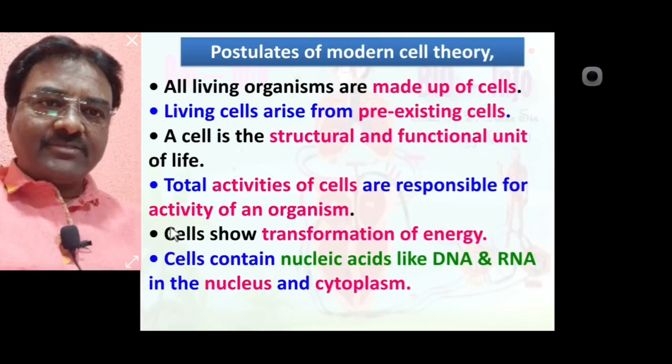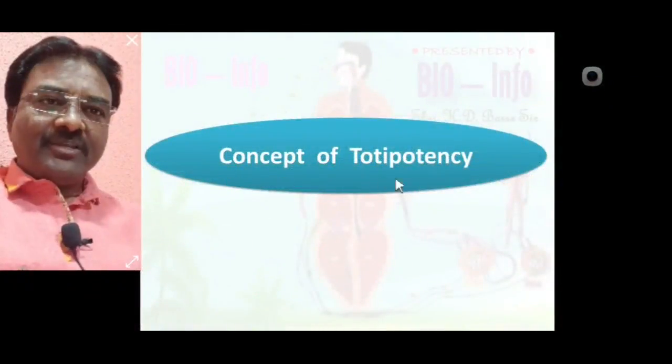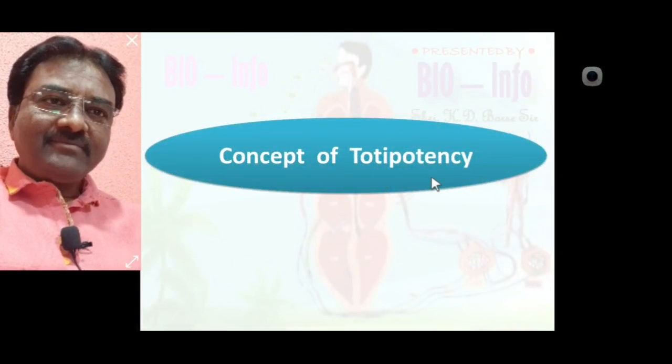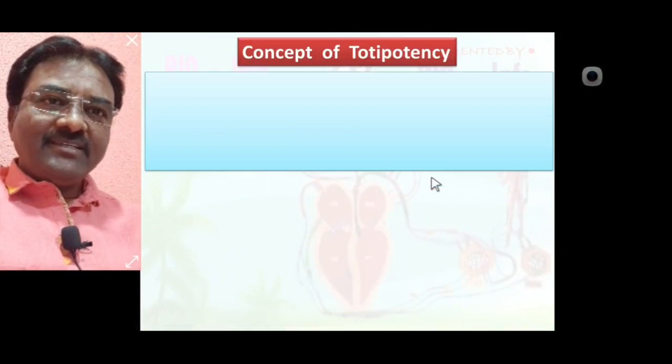Hope that you understood everything. Now we learn the concept of totipotency. What is totipotency?